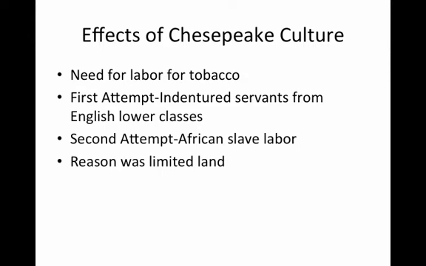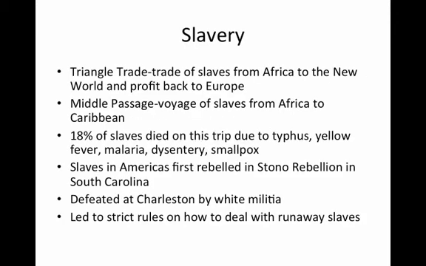So tobacco, being a labor-intensive crop, meant that there was some need to find a good source of labor that would allow for this. The first attempt was through the headright system, which allowed for indentured servants to be paid for to come from the English lower classes. However, this eventually led to African slave labor. The reason was limited land that could not be given to indentured servants.